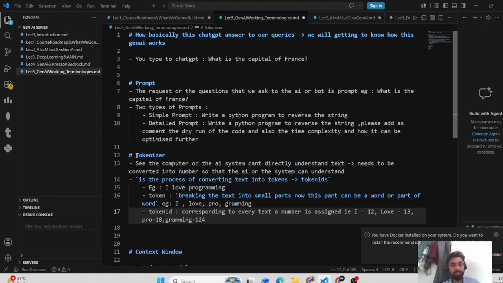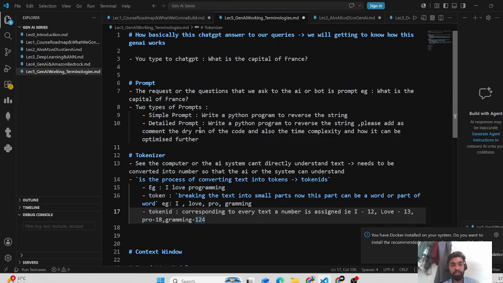So got it. What is a token? Breaking the text into smaller parts. This part can be a word or part of a word, and corresponding to every part a number is assigned. See, for "I" I am assigning 12, "love" 13, "pro" 18, "gramming" 120.